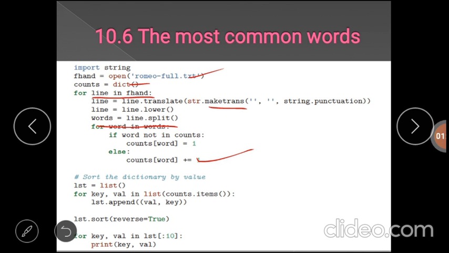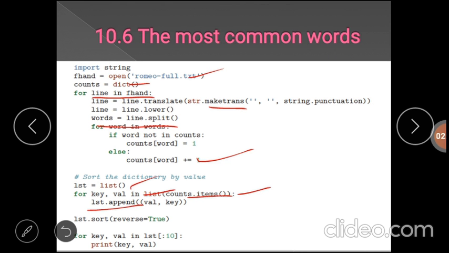Now, after that, take a list and append each key-value pair into it. For that we are using a for loop. In that for loop we have two iteration variables, key and value. Using the items method, you can get all the key and value pairs and it will generate the list. For that list we have to append all value and key pairs.